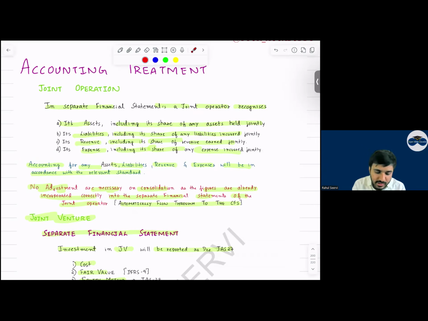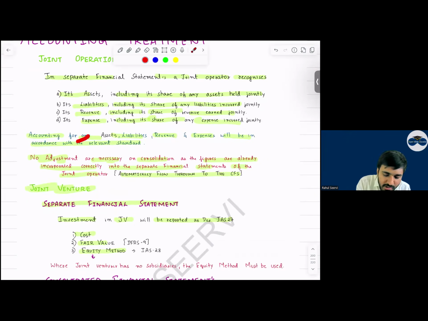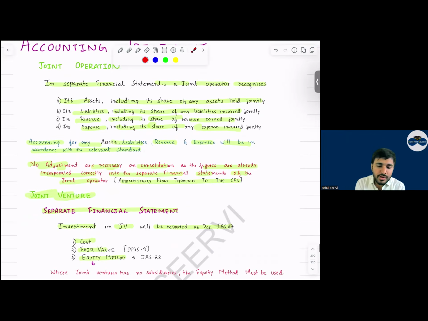Yes, sir. Sir, do we recognize any adjustment in CFS? No, beta. Because if we have recorded in the separate financial statement, can I say it will be carried to CFS automatically or not? So in CFS we do not have to make the adjustment again. We have to ignore it. Yes, sir. This is about joint operation.